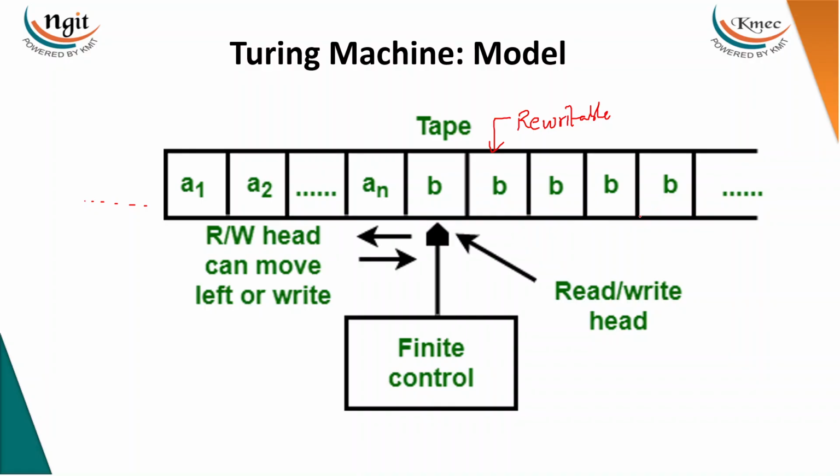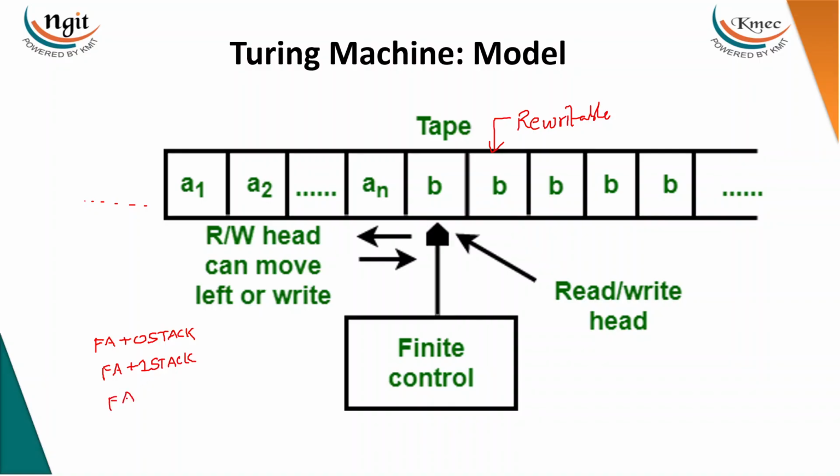If you want memory, for example, the finite automaton does not have any memory, but the PDA has a stack memory. The finite automaton with zero stacks doesn't have any memory, and PDA means a finite automaton with one stack, so we call it a pushdown automaton, right?